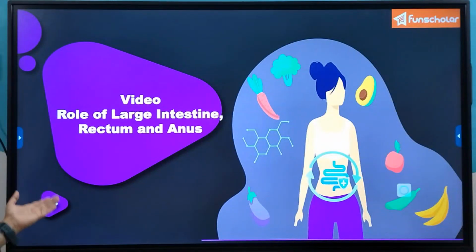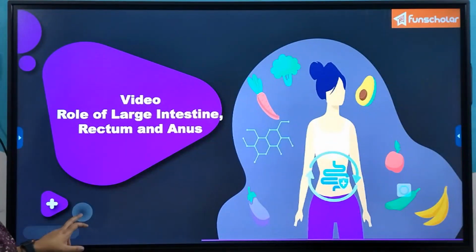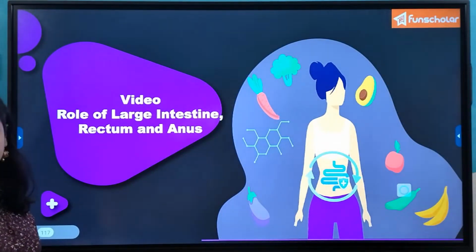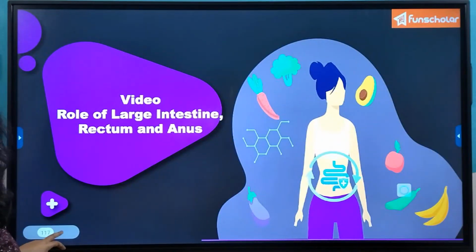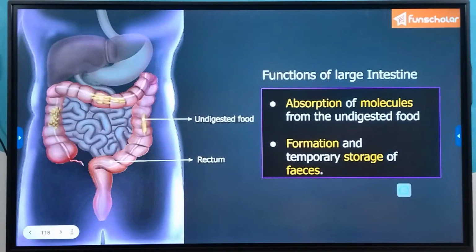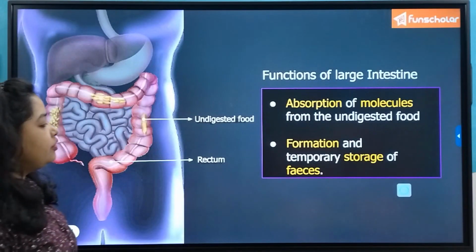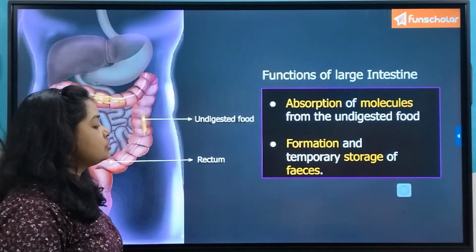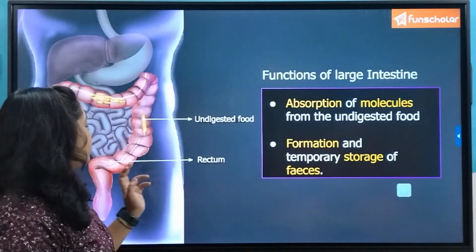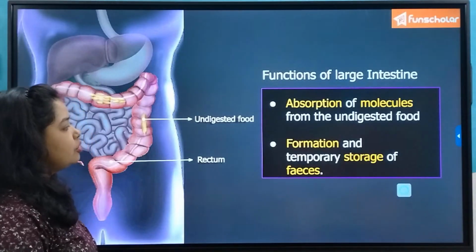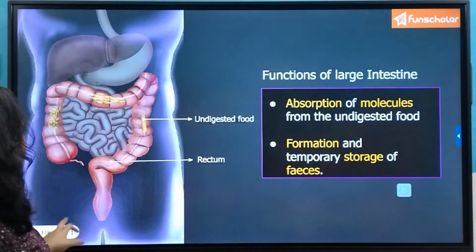And then it passes to the rectum for temporary storage before being excreted out through the opening where the alimentary canal also ends, that is the anus. The formation and temporary storage of feces takes place in the rectum, along with absorption of molecules from the undigested food.